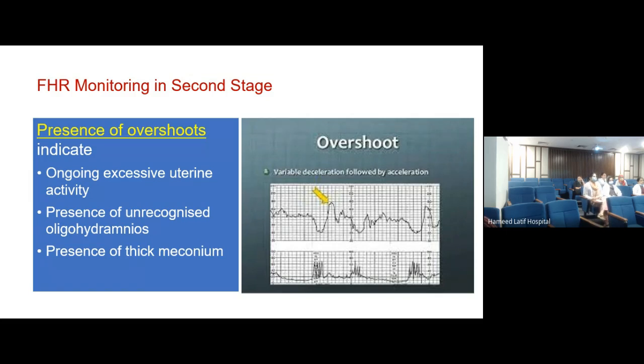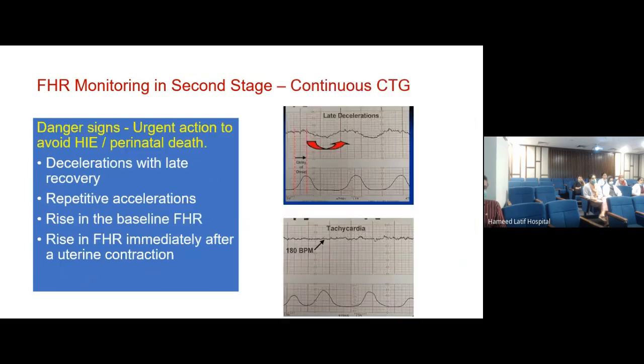So we need to be looking at the CTG, and I tell you that when you're going to go to the labor room today, you will be an anxious person, because तुम सारी चीजों को apply करने की कोशिश कर रहे होगे, and you might not be able to apply them immediately, but at least if you are sensitized to the problems that can happen in labor, you are going to critically start evaluating CTG. You are going to understand the importance of CTG in labor, and sometimes the need to do a CTG even in the second stage of labor. So think about it, apply it, and gradually you will learn what is right and what is wrong.